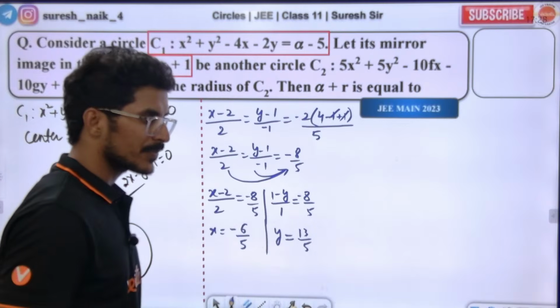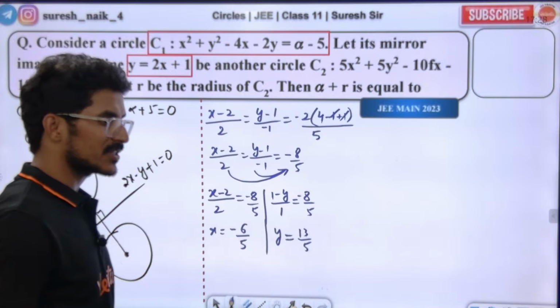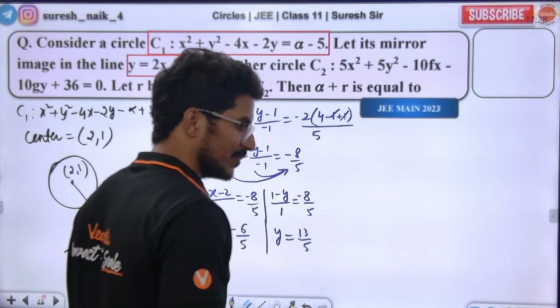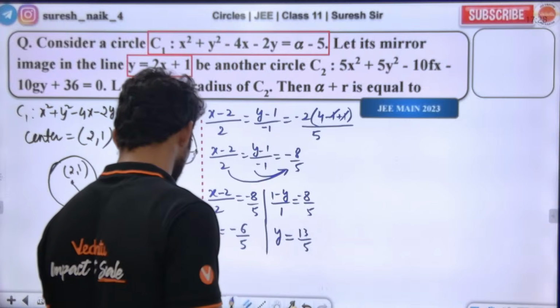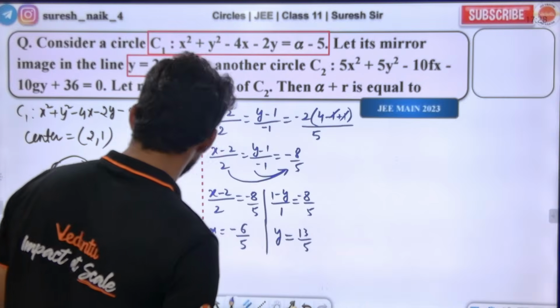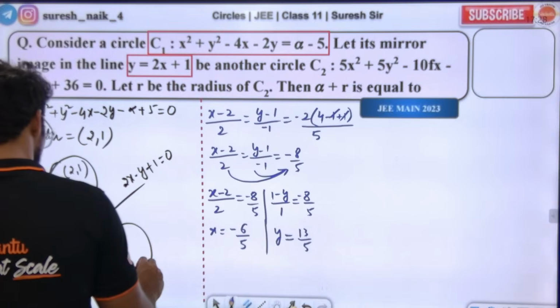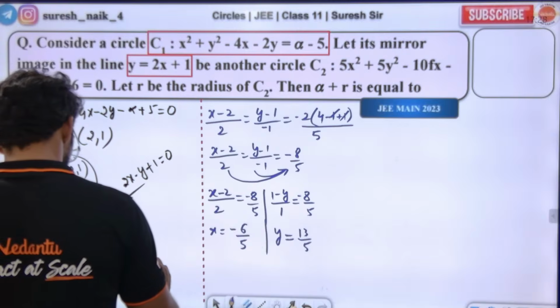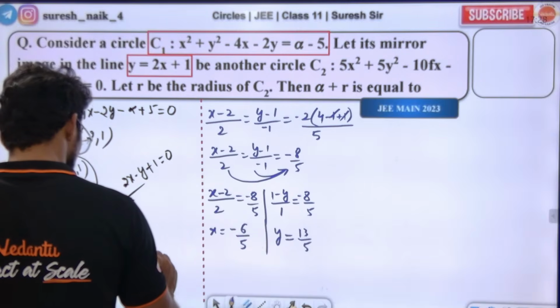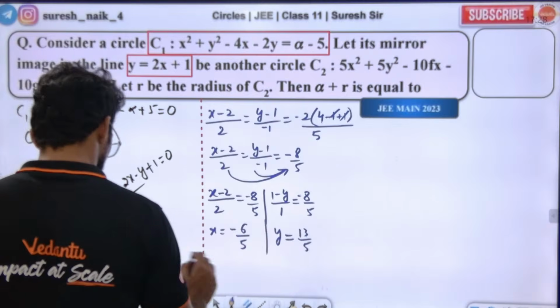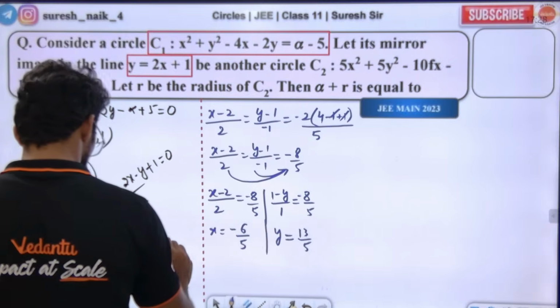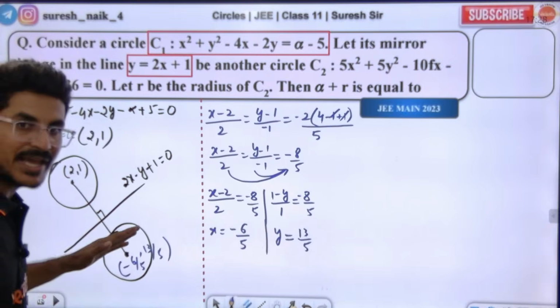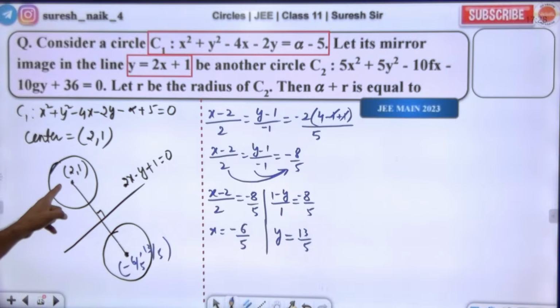Any doubts? Pratap ji is saying the answer is 2. Very good, Pratap, but let us see whether it is right or not. Your image is minus 6 by 5, 13 by 5. The image of the point, the center of circle number 1, in this mirror line is this point.